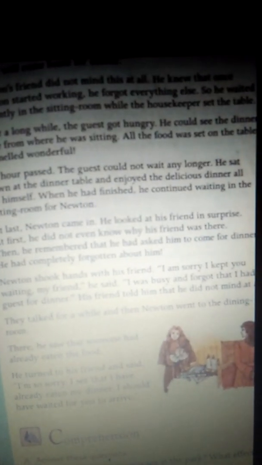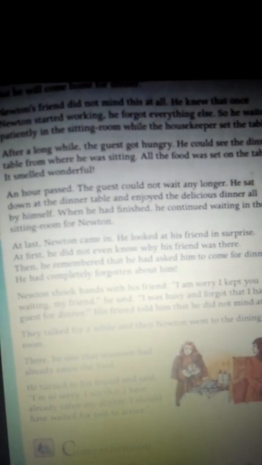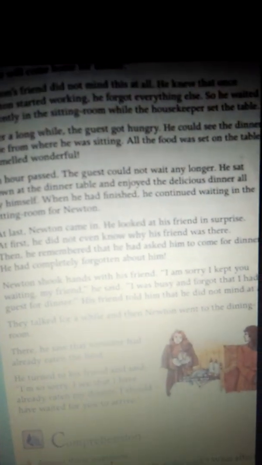So an hour passed. What did the guest do? He had dinner himself. He enjoyed the dinner. It was very delicious and tasty. After having dinner, he waited for Newton in the sitting room.